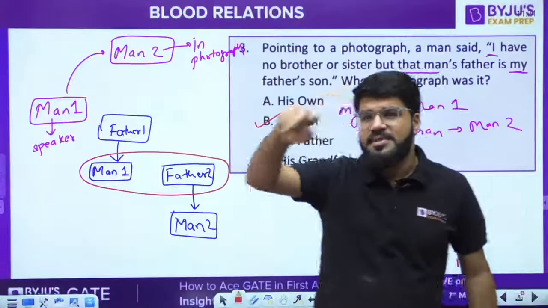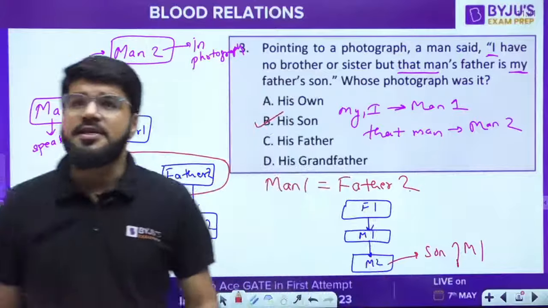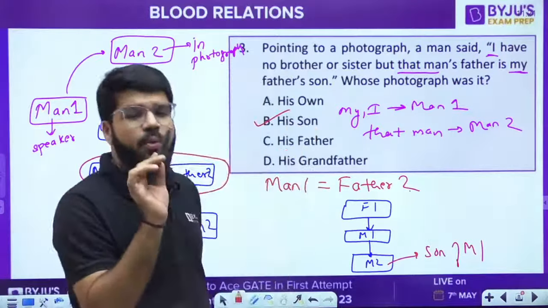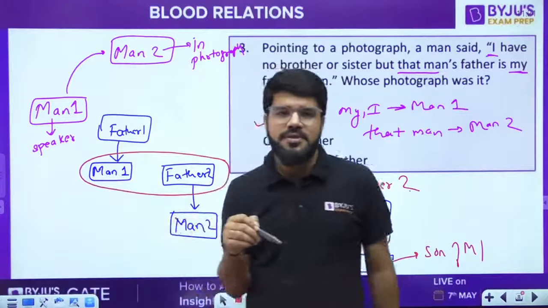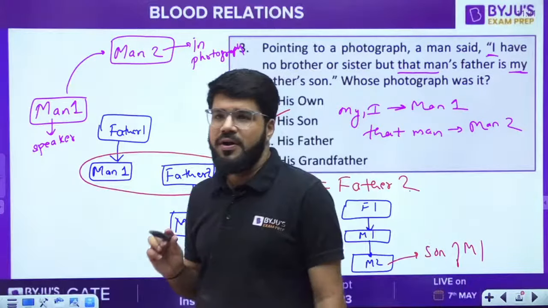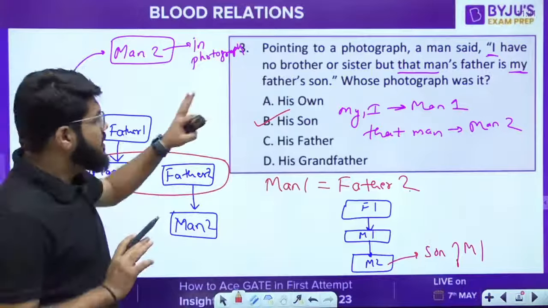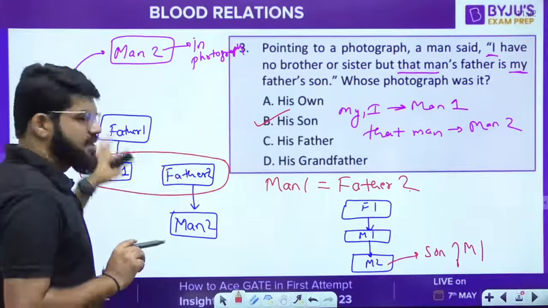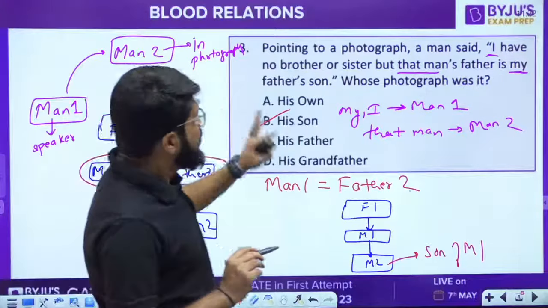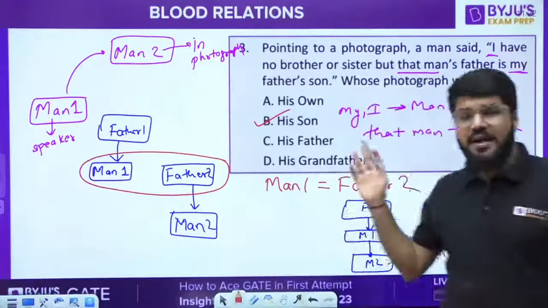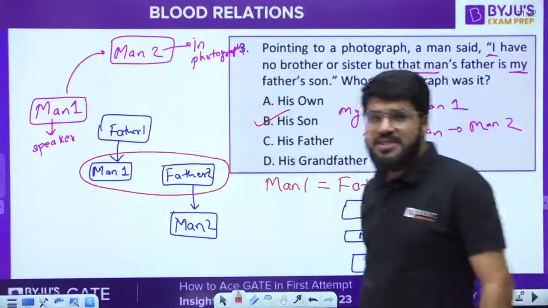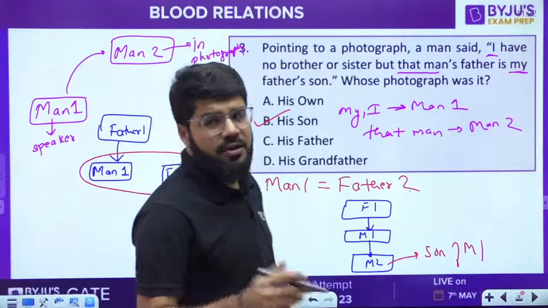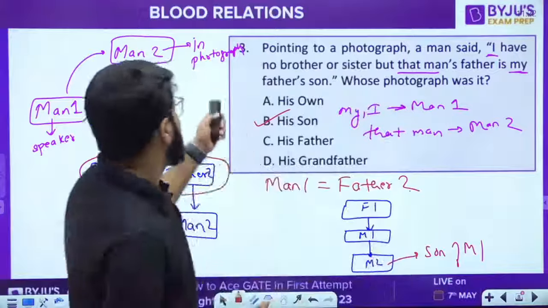So see some mistakes you have made. The correct answer is son. Got this, everybody? So twisted language, twisted jumbled up words. So one by one I'm drawing with every statement. Like first statement, that man's father. Second is my father's son. I draw both separately, and then I try to correlate, provided that I have no brother or sister given here. Yes, now you are giving B. That is correct. B is the correct answer.